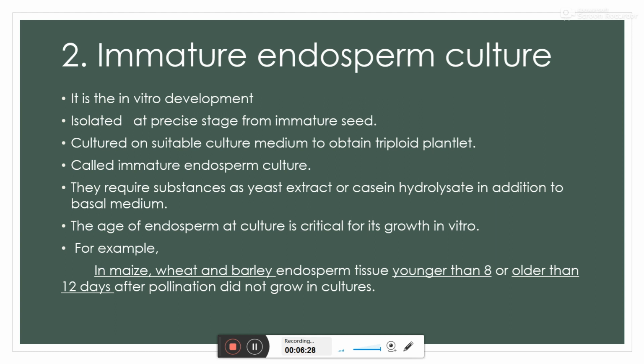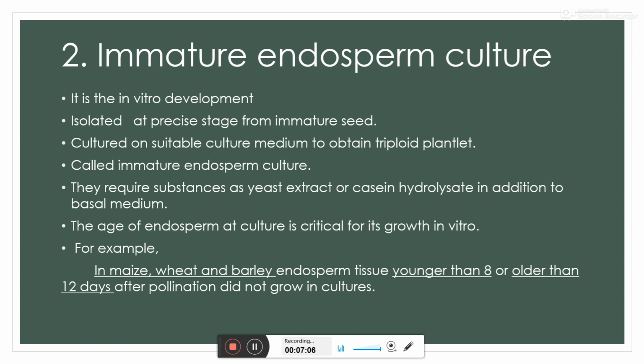After isolation, as with mature endosperm, we allow it to grow on a suitable culture medium to obtain the triploid plant, and this process is called immature endosperm culture. This requires a substance like yeast extract or casein hydrolysate in addition to the basal medium. So along with the basal medium we need extra yeast extract or casein hydrolysate.